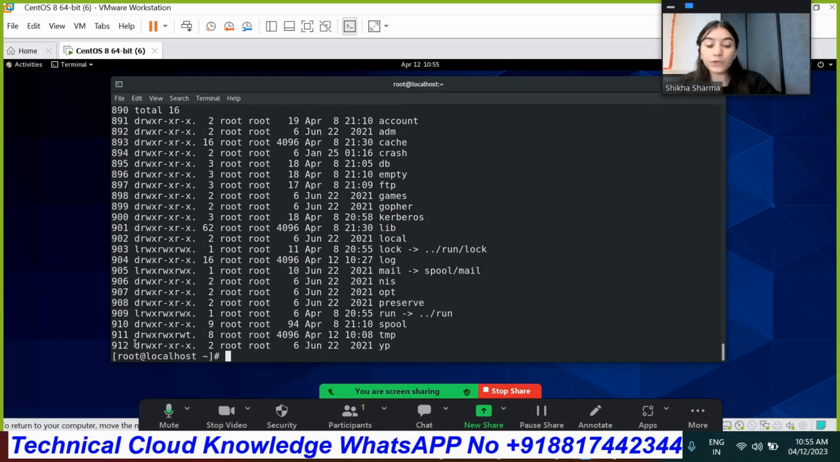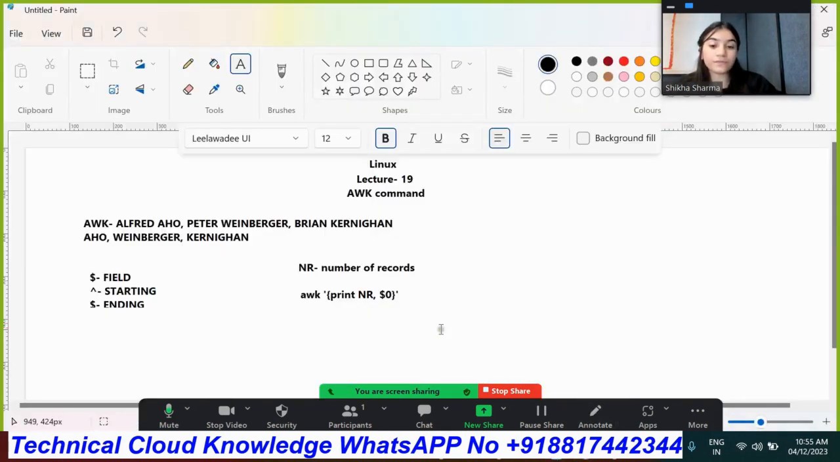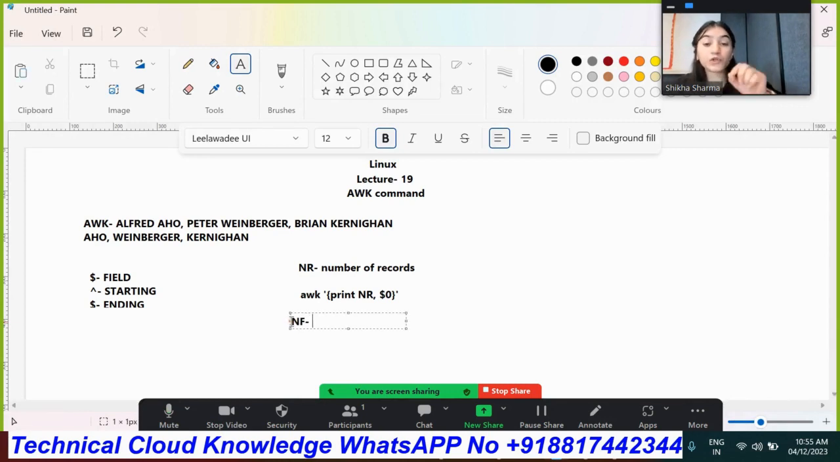for that we need to write the option called NF. Which one? NF, and both should be in capital. So it will provide you the number of fields. How many fields are available for the specific content, it will provide you this. And the syntax is awk